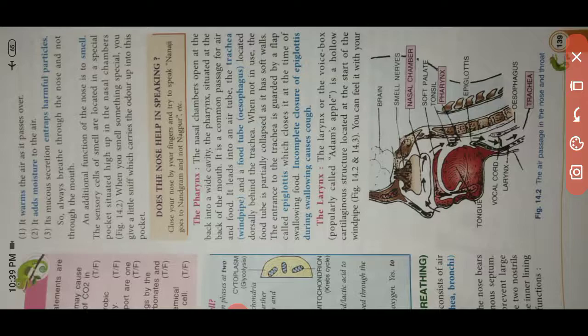Between the pharynx and trachea there is a small portion, the larynx. By touch you can understand. Suppose this is the face; there is the nose, and below that the mouth. Students, I am drawing; you know my drawing.